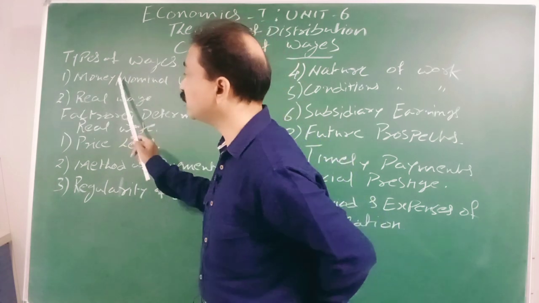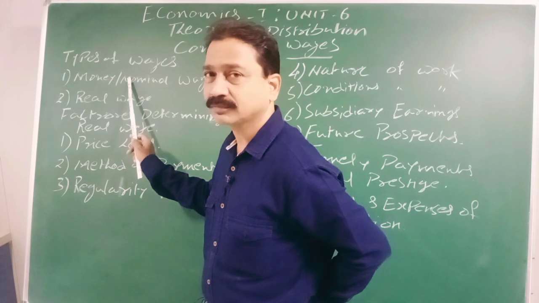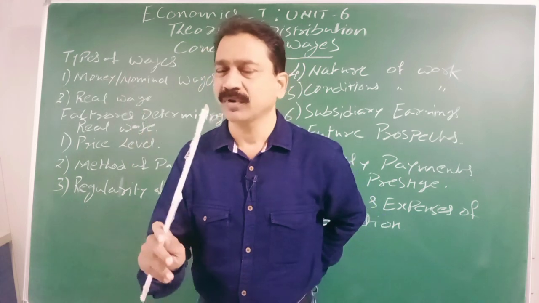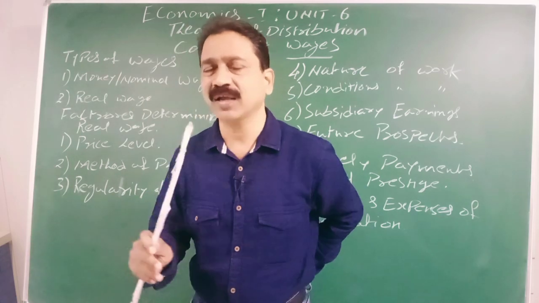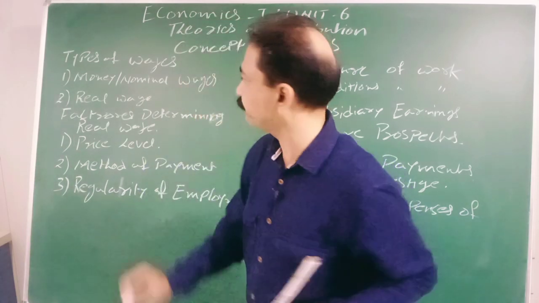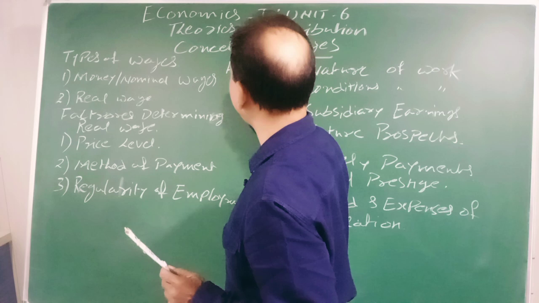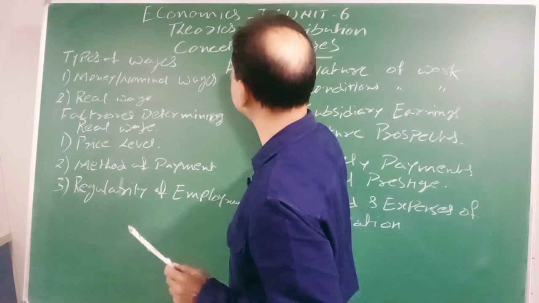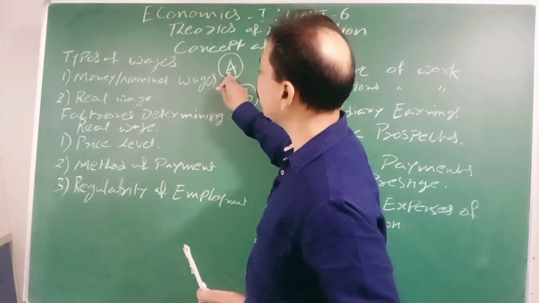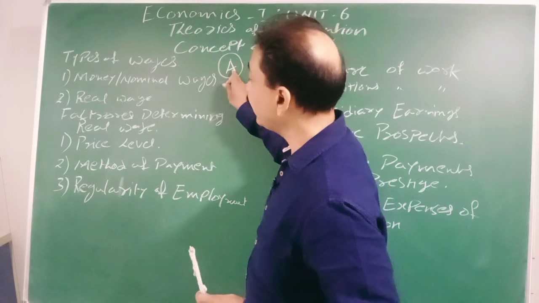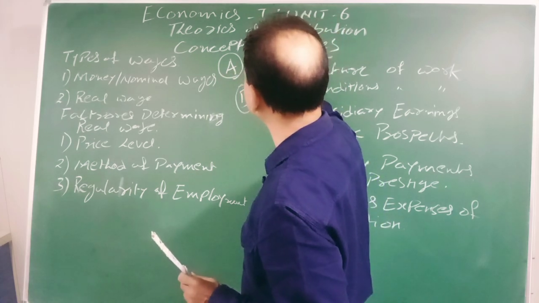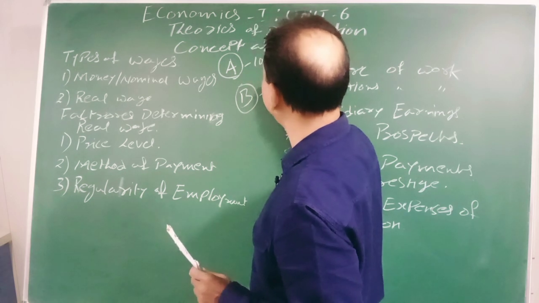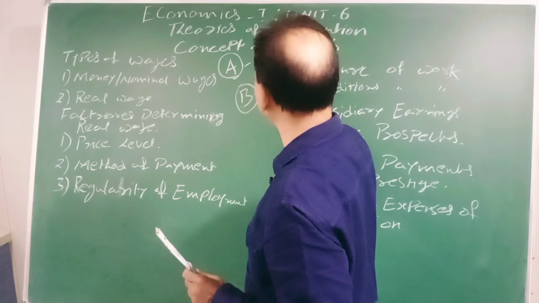Even though money wage is a little bit low, let us assume two people working in two different companies, company A and company B. The person working in company A is provided 10,000 rupees and B is also paid the same 10,000 rupees.